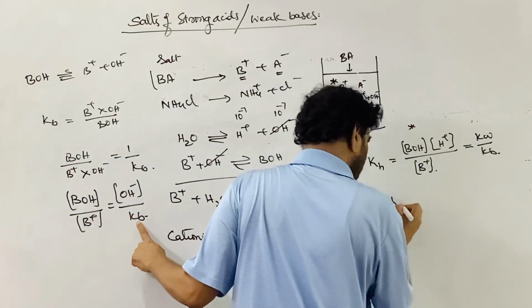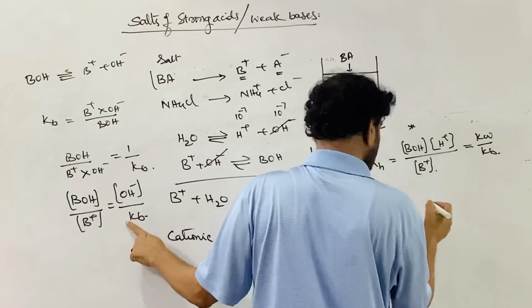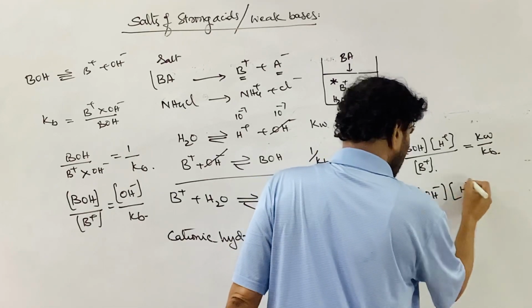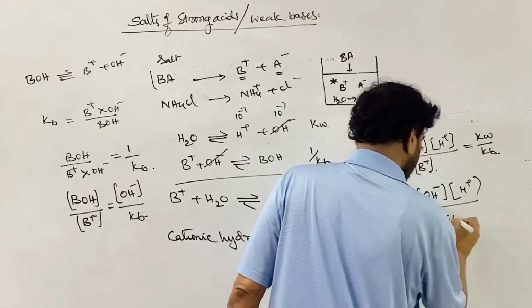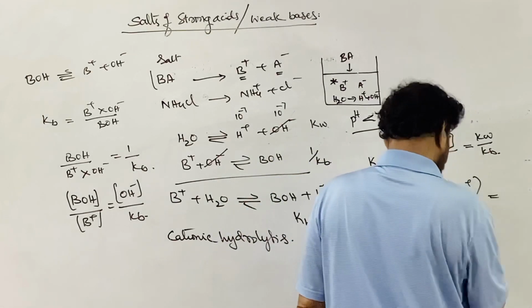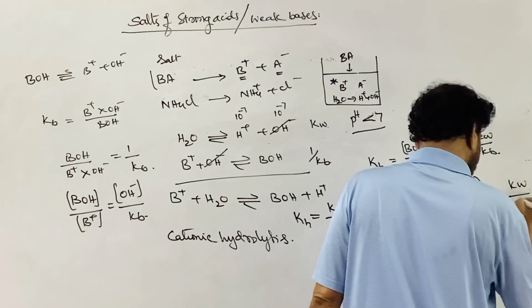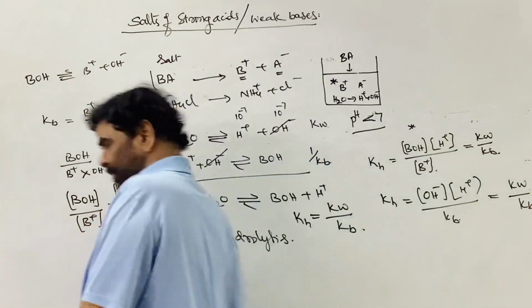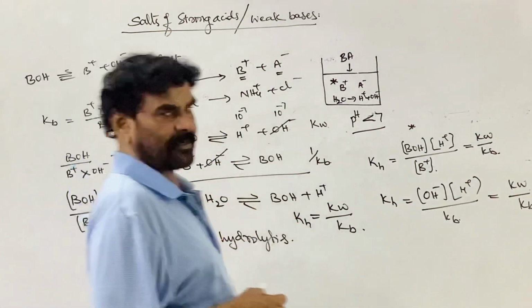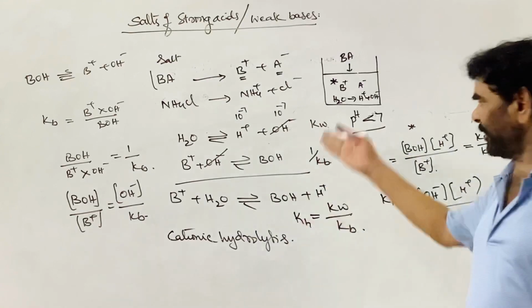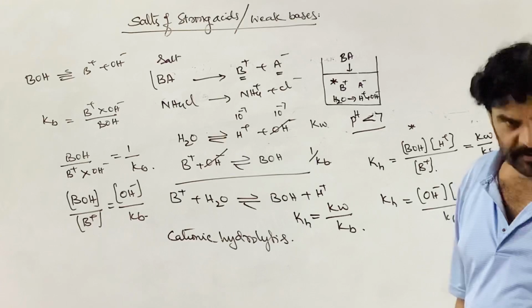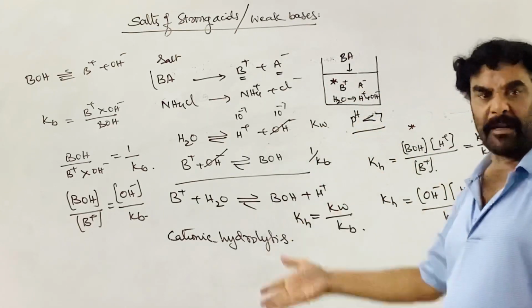This KH is equal to, now this part is equal to here, the OH ion concentration times the H plus originally present there, divided by Kb. So the numerator part at equilibrium is Kw, so this is Kw by Kb. This is the other way we prove it from the equation. That's all. So this is more convenient. There are two equilibria. We know the equilibrium constants for them. We are adding them and getting the third equilibrium. That is a relation we know.